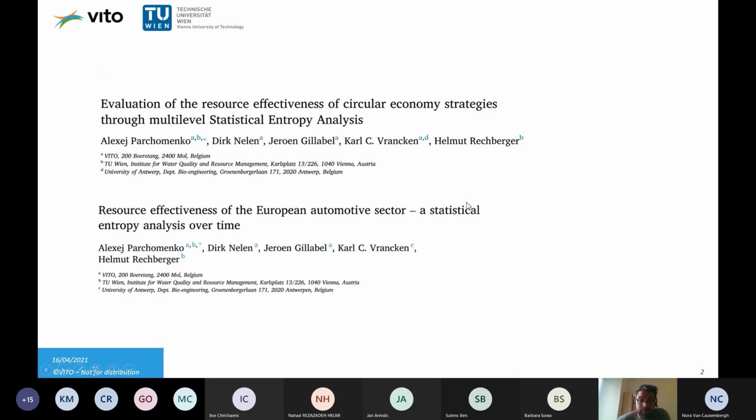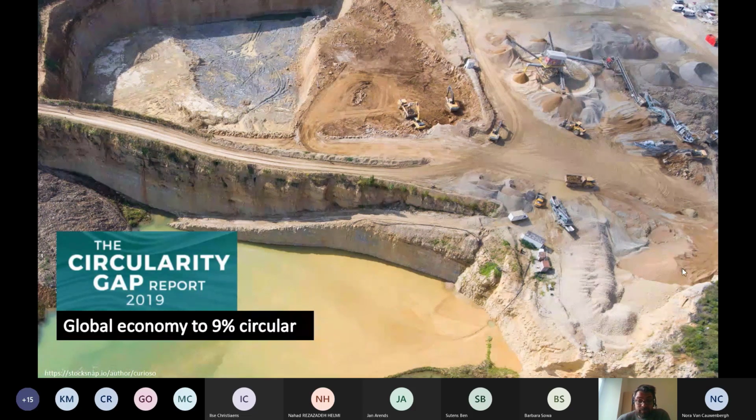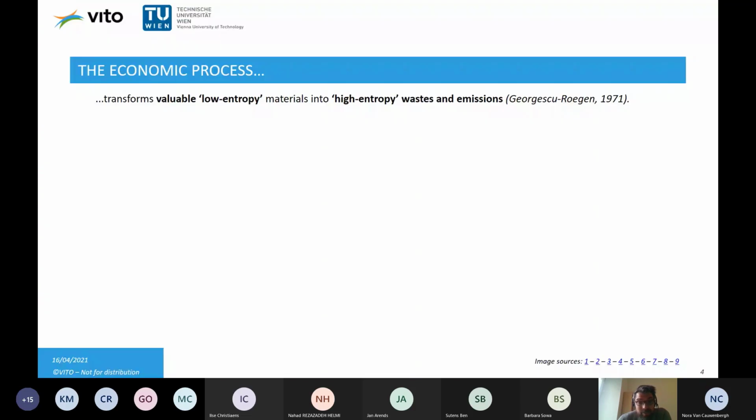To start the presentation, I would like to point out one aspect, namely that our economy is mainly linear, which means we're highly dependent on resource extraction. And the recent Circularity Gap report by the European Commission shows that only 9% of the economy is circular. So we are far away from the circular economy, which requires quite some work and effort. And the question is, why is it that we are far away from the circular economy?